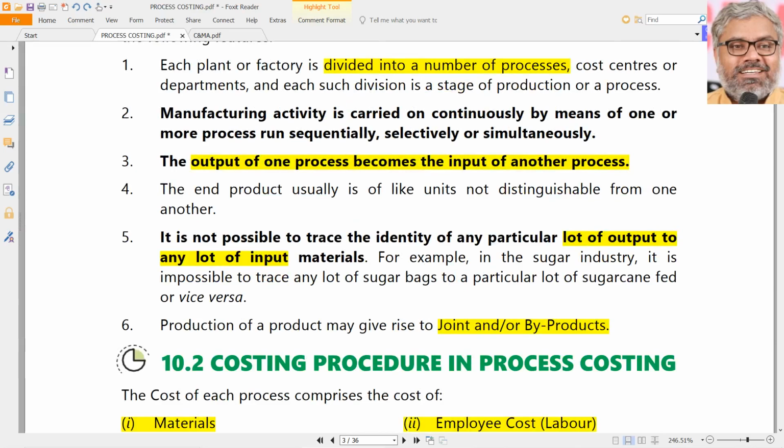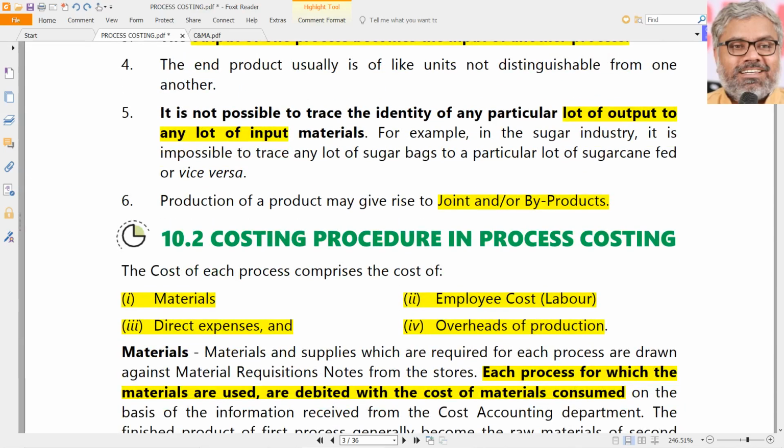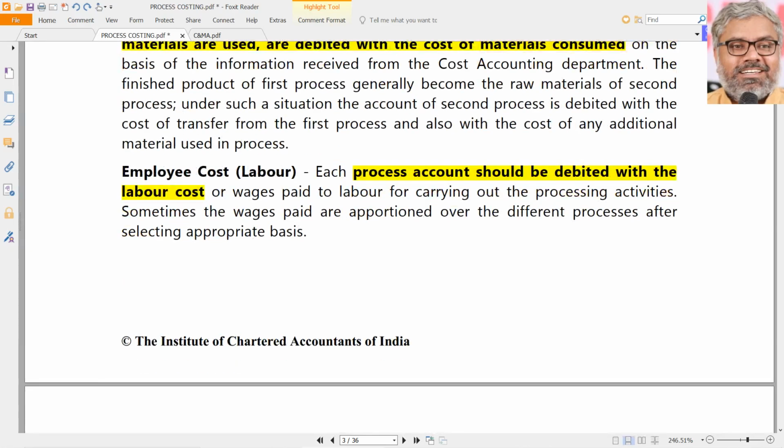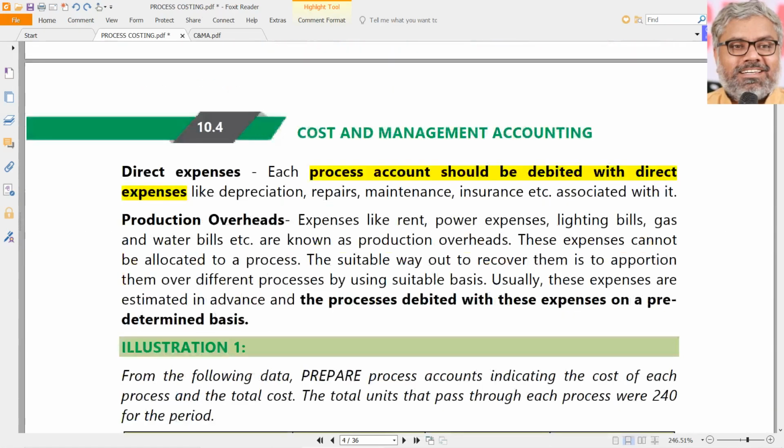materials are flowing from one process to another process, and materials inputted into process 1 will have some work done on them. Some output will come out of that, whatever it may be. That will also do some work. Then some output will come out of process 2. Output is all work in progress only. None of that is finished goods. Then that output of process 2 will go to process 3, like that process 4, and however many processes it will have, it will go through that many processes. And the final process, whatever it is, is where the finished goods will emerge. That is the only point we have to focus and identify.